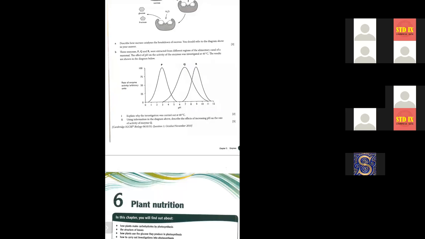Question B: three enzymes P, Q and R were extracted from different regions of the alimentary canal of a mammal. So what is the alimentary canal? Who will tell me? It starts from the mouth and ends with the anus. So the digestive tract, we can say. That is the alimentary canal of a mammal.